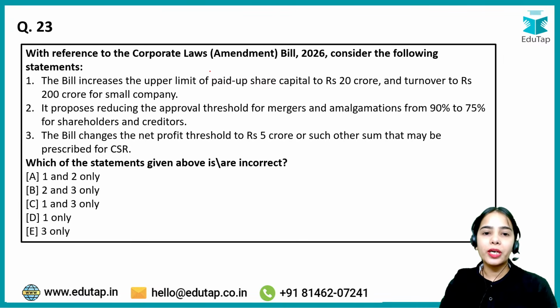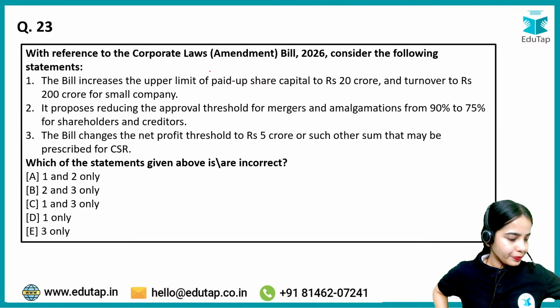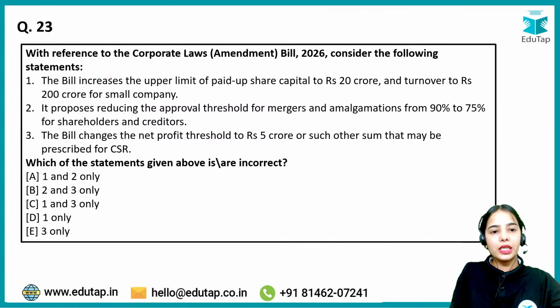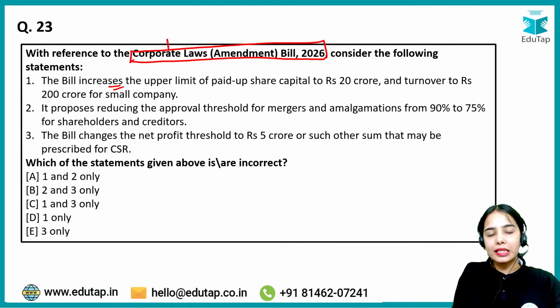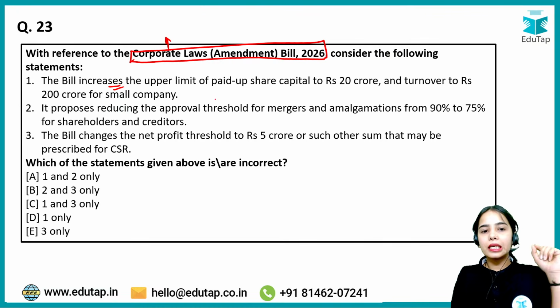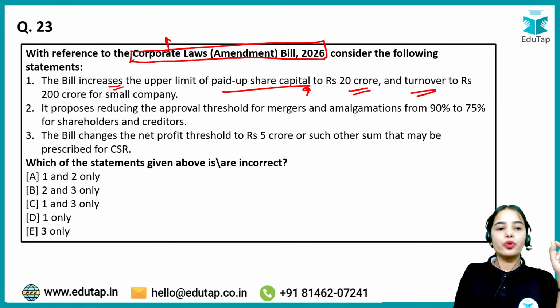With reference to the Corporate Laws Amendment Bill 2026, consider the following statements. Try to answer this. Okay, just 2 more questions. The bill increases the upper limit. So we have discussed the Corporate Law Amendment Bill 2026 in a Finance 360-degree session. The bill increases the upper limit of paid up share capital to 20 crore and turnover to rupees 200 crore for small company. Absolutely correct.